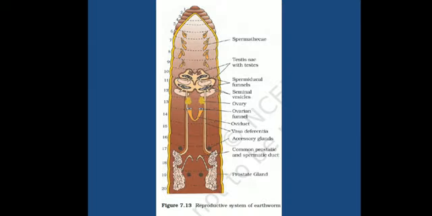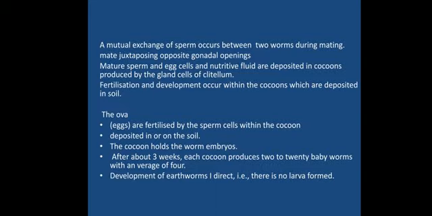So we come to know that the earthworm is basically hermaphrodite in nature, which means one organism consists of both the male and female reproductive structures. Now, how will fertilization take place, how will the mating occur? A mutual exchange of sperm occurs between two worms. So it requires two organisms exchanging sperms with each other.